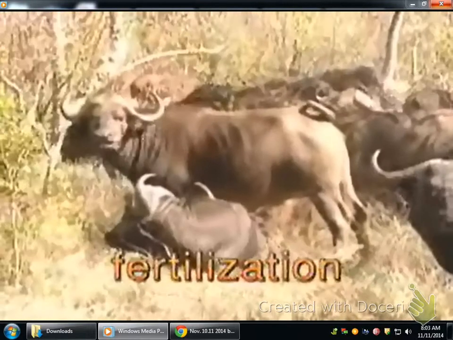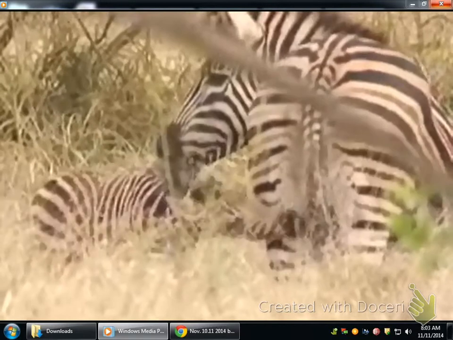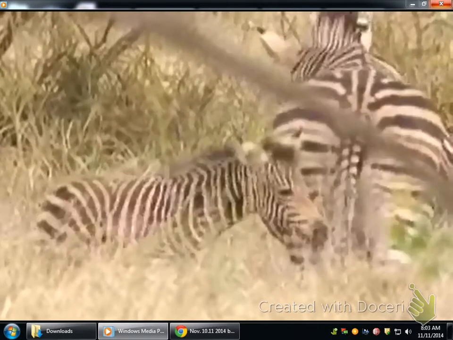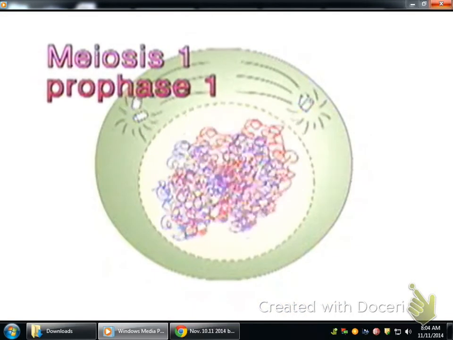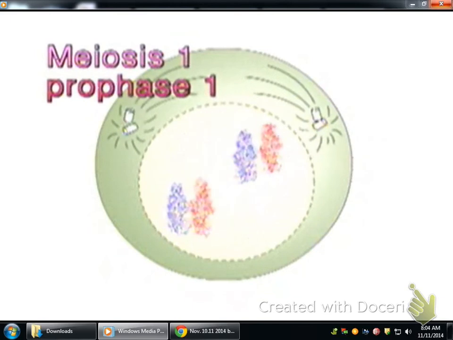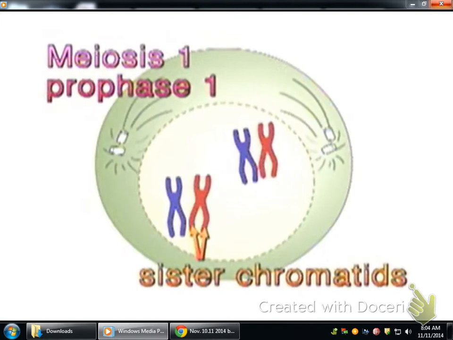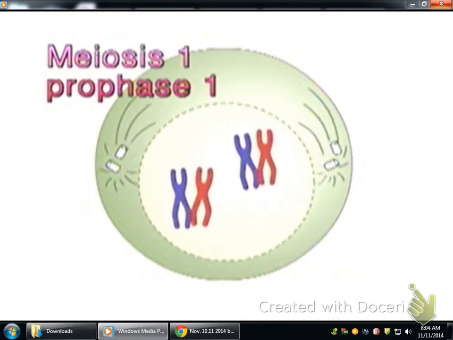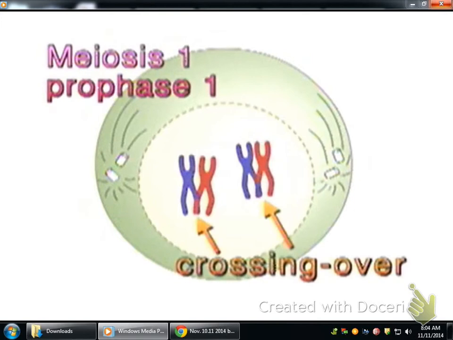This is called fertilization. With meiosis, a special type of cell division occurs in the reproductive organs of both the male and the female. As in mitosis, the chromosomes replicate themselves, thus doubling the genetic material. Each chromosome now resembles an X shape, formed by two sister chromatids. But then something different happens. Each chromosome lines up with its corresponding partner and they exchange genetic material. This is known as crossing over.